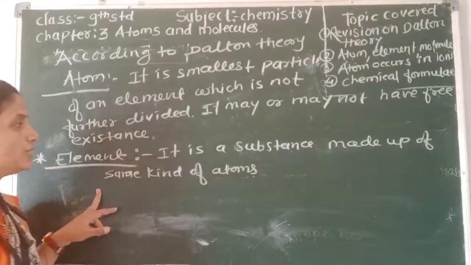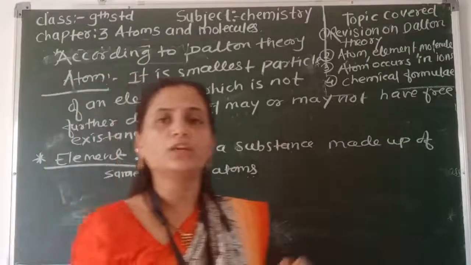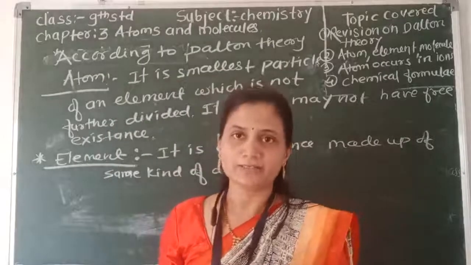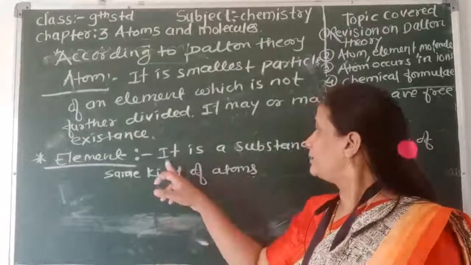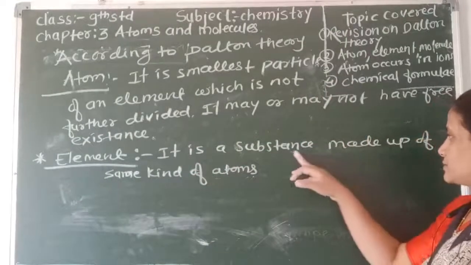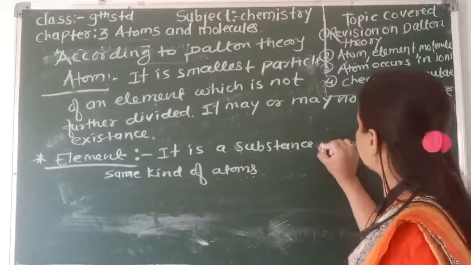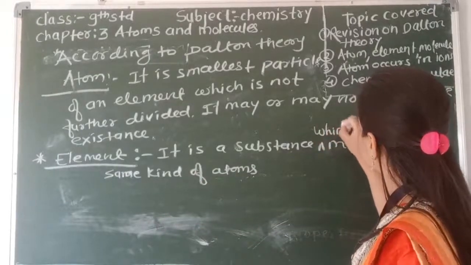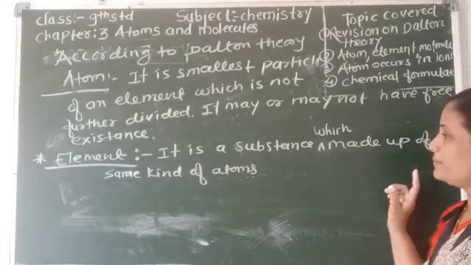As you know, in our periodic table there are a total of 118 elements. How to define an element? Element is a substance which is made up of the same kind of atom.